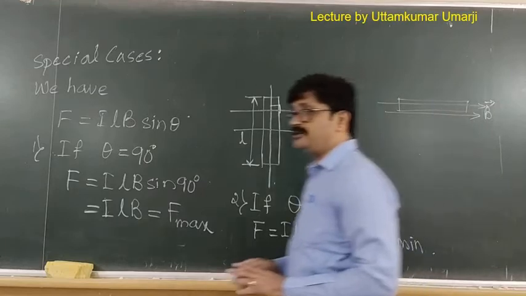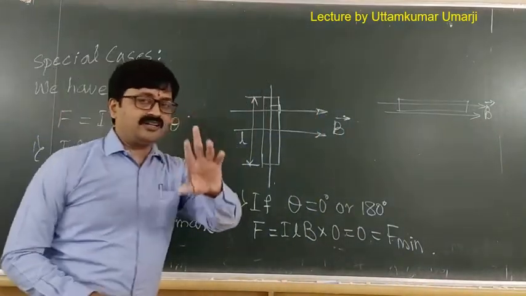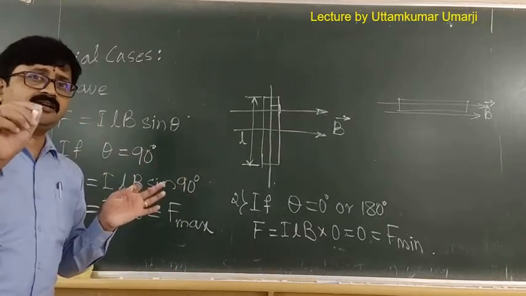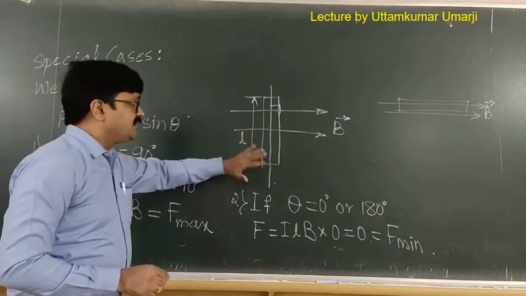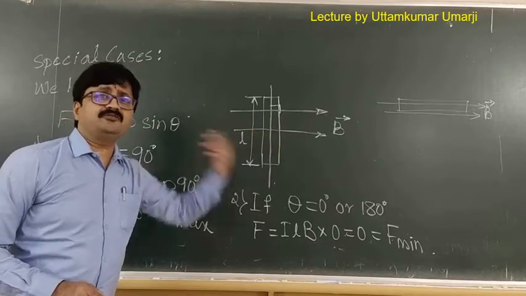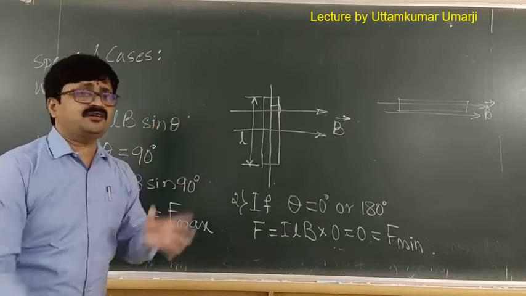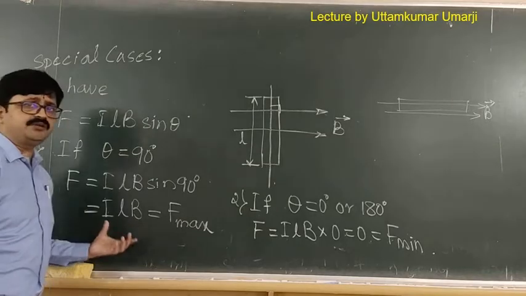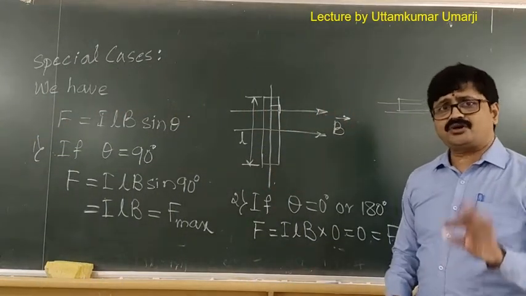In order to have 0 force on a conductor placed in the magnetic field, always place the conductor along the magnetic field, parallel or anti-parallel to the magnetic field. And secondly, if you want to have a maximum force on a conductor, always place that conductor perpendicular to the magnetic field. And that maximum force is I into L into B. So this is about the special cases that I was talking about.